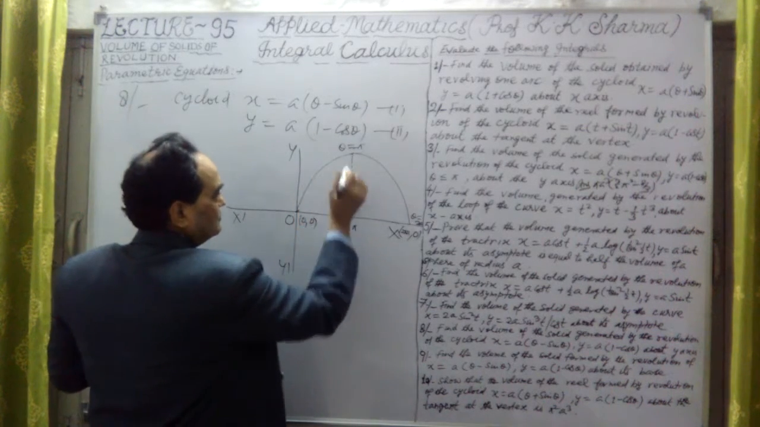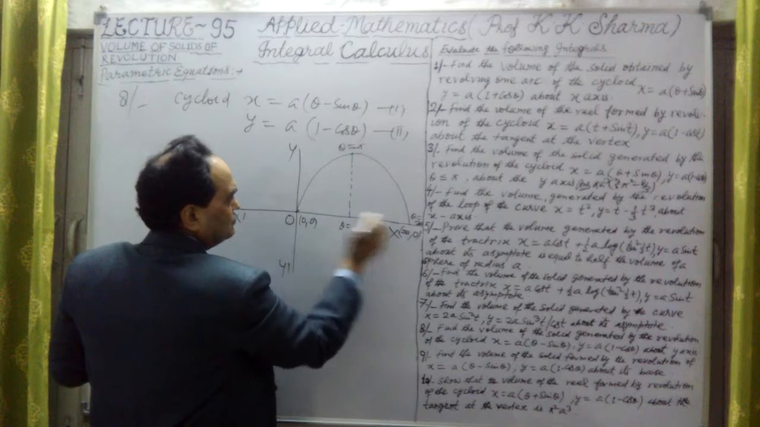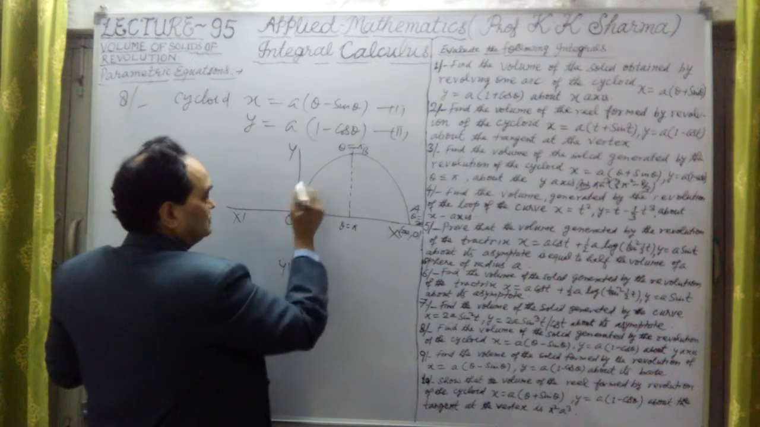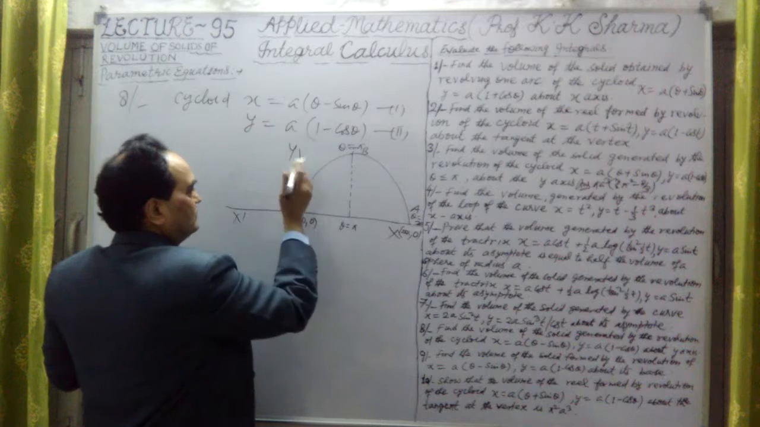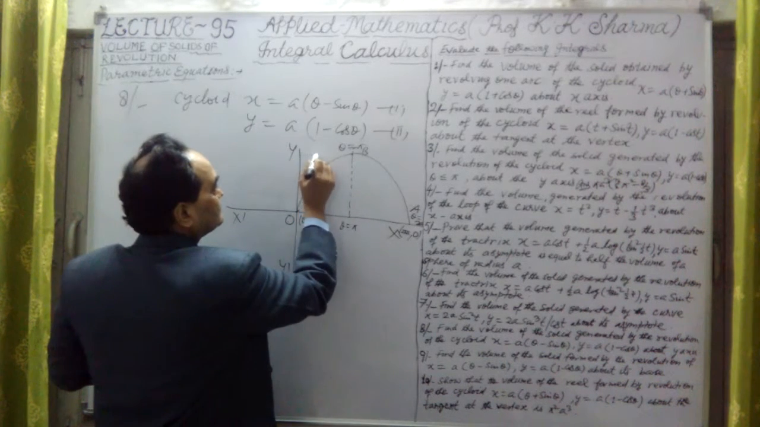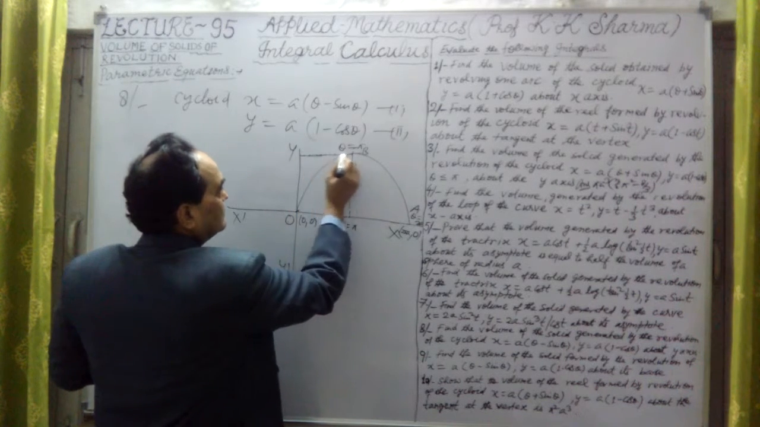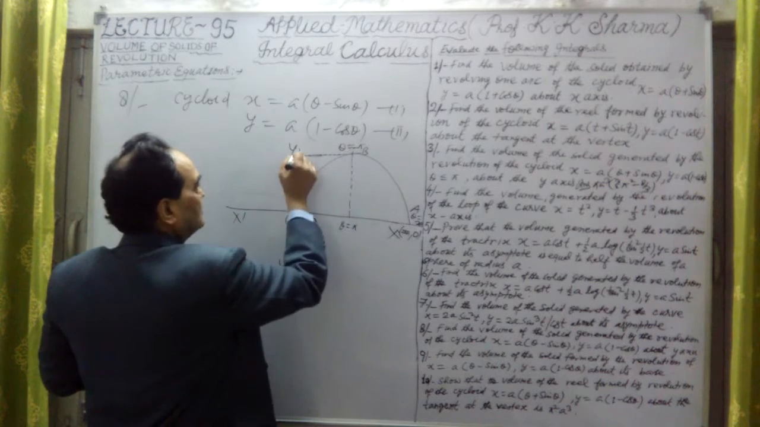Now this curve is revolved around the y-axis. Let me take a point P, and another point B. Let me take O, A, this is the A point. If I take a B point in between, what is the curve? The whole curve is revolved around the y-axis. This is O, A, B, and let me take here a C point.